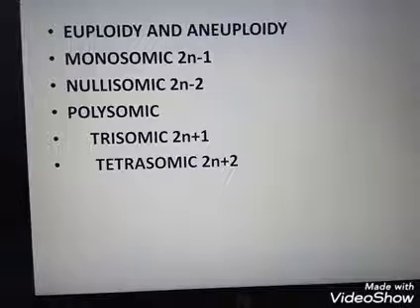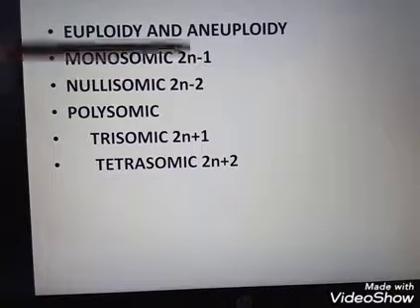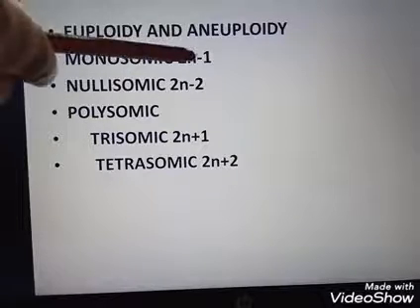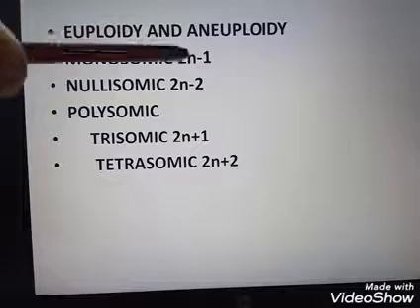So examples for aneuploidy: the first one is monosomic. We know that in humans, the total number of chromosomes is 23 pairs. So here n stands for 23, so 2n means 46.